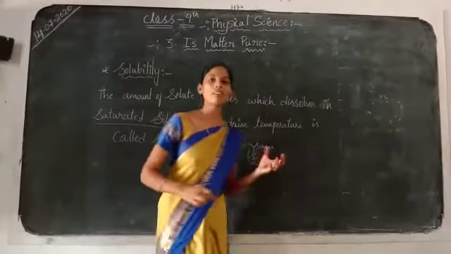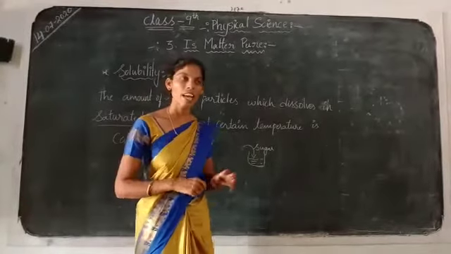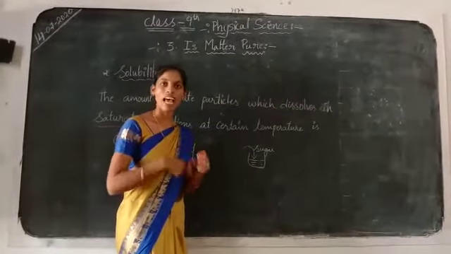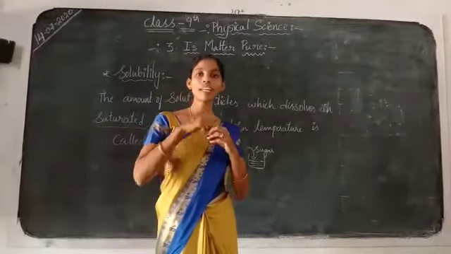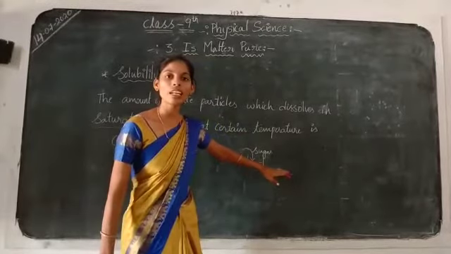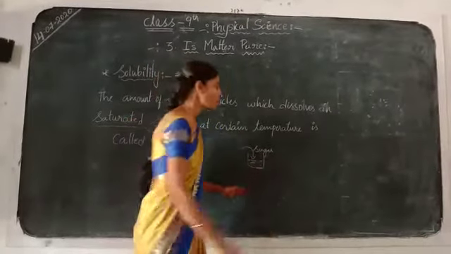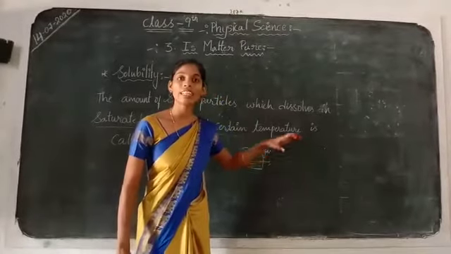Sugar. You add one spoon of sugar and stir it until the sugar dissolves completely. And add one more spoon, and one more spoon. While you are adding, the sugar crystals should dissolve. But at a particular point, the sugar does not dissolve. So that is the point at which the sugar is not going to dissolve at a certain temperature.